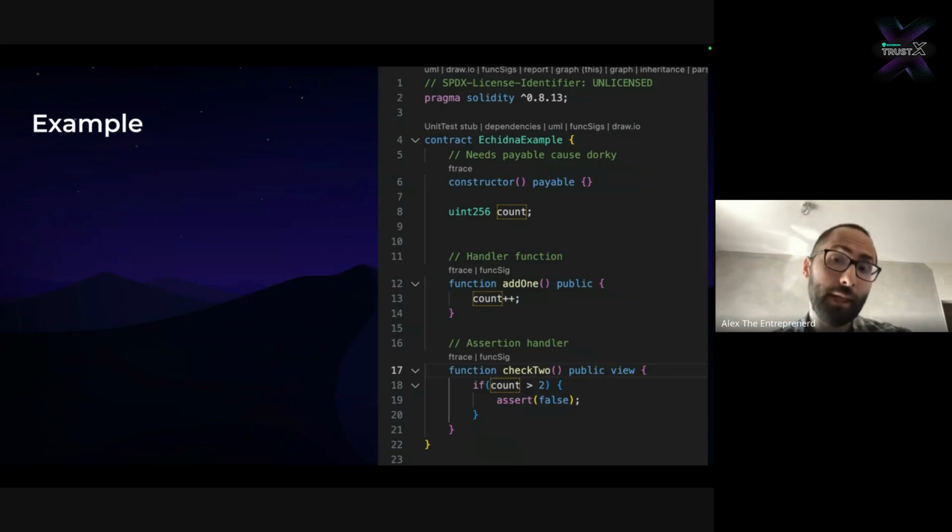For the sake of explaining how Echidna works, I set up this demo contract. So this is what a classic Echidna test file looks like. You need to have a payable constructor because Echidna is really a beautiful mess. There's a lot of weirdness to it, but it's also a really powerful tool. So you just have to give it a payable constructor. It will revert for no reason. We then have a handler function, which basically helps us explore the state.